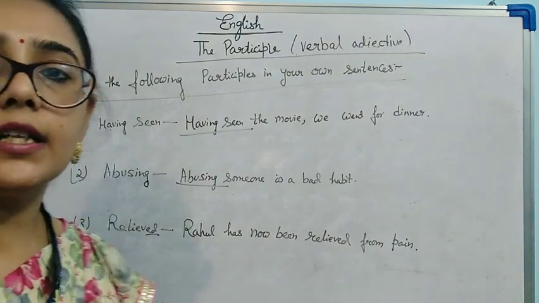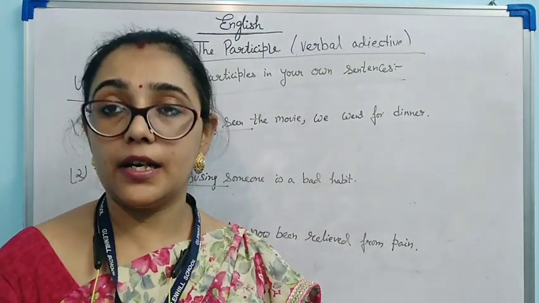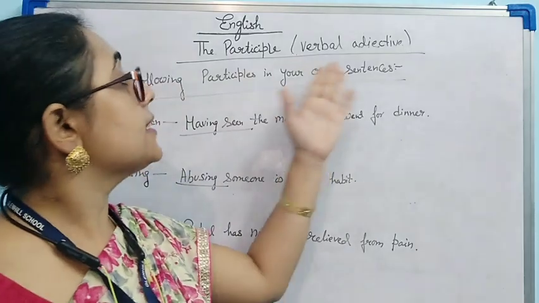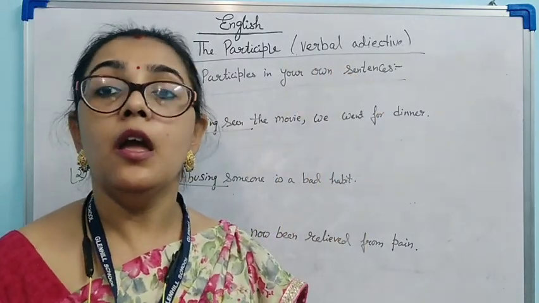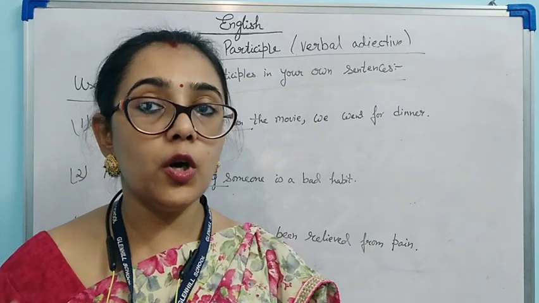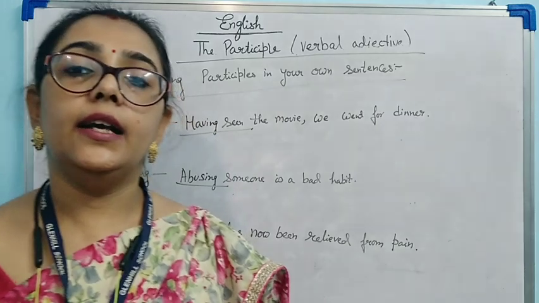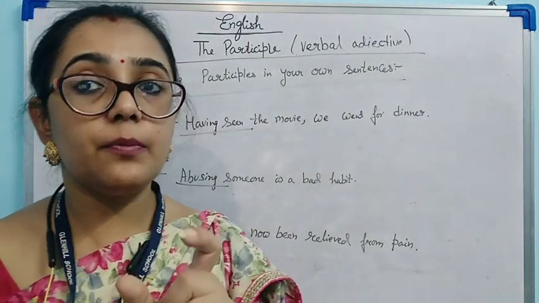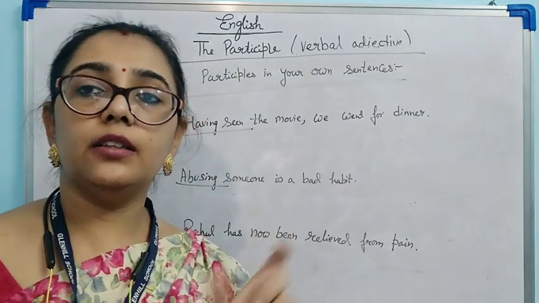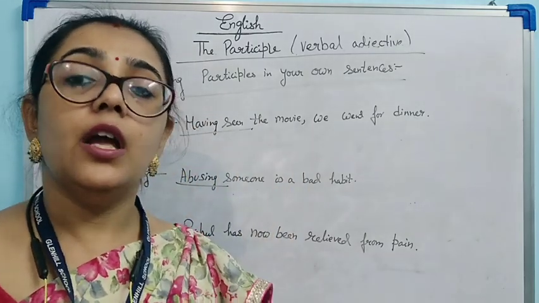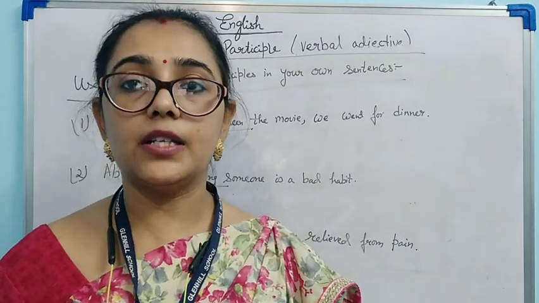So that's all for the past participle. That's all for the participle. I think everything is clear. A participle is also known as a verbal adjective. I have explained why: because it plays the role of both a verb and an adjective. And what is the meaning of the word participle? It means to take part or to participate. From there the word participle has been derived. We have understood what the present participle, past participle and perfect participle are.